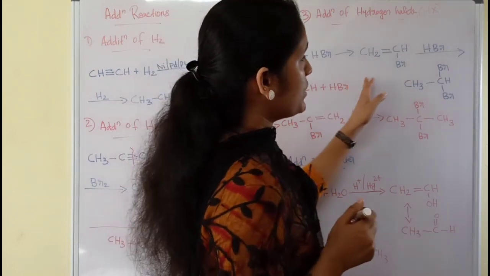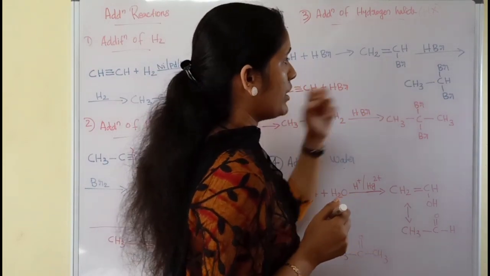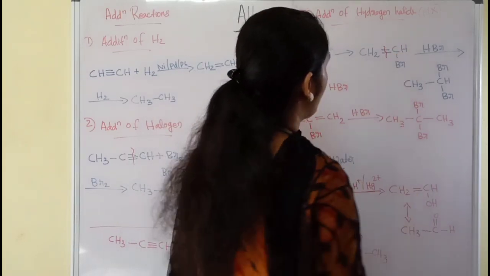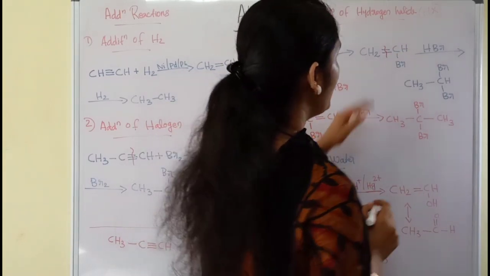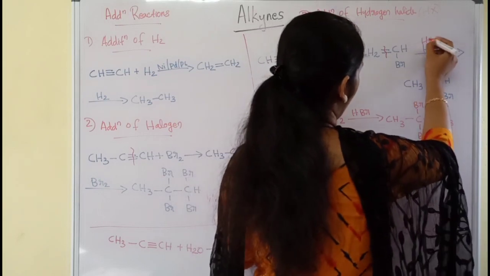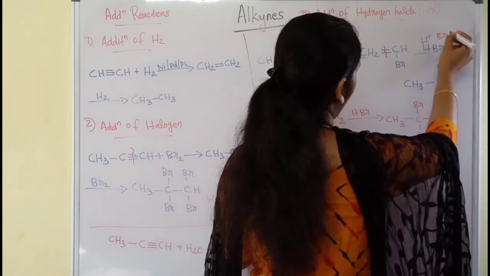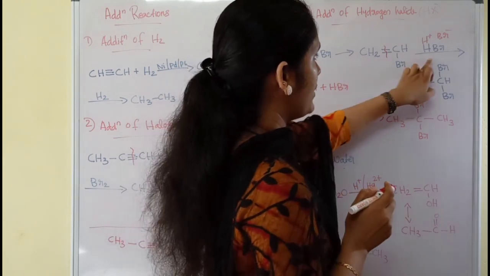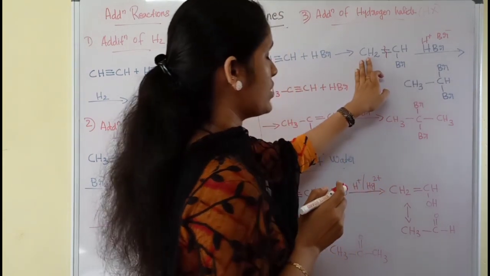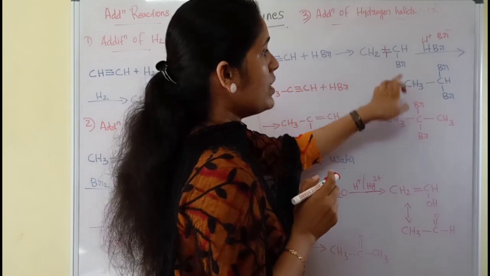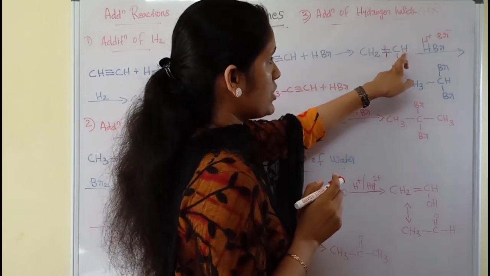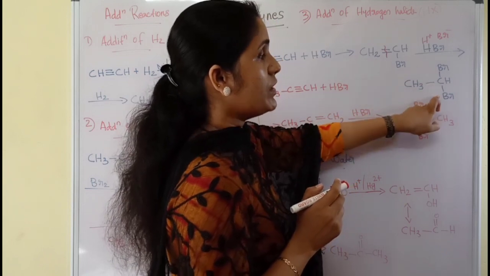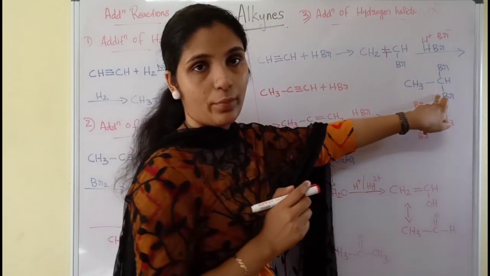Again it is treated with one more HBr. Then this double bond breaks down, and H plus and Br minus are distributed to the two carbon atoms. So hydrogen comes to this CH2, so CH2 turns to CH3, and to this CH one more Br comes, and here we get two bromine atoms on one carbon.